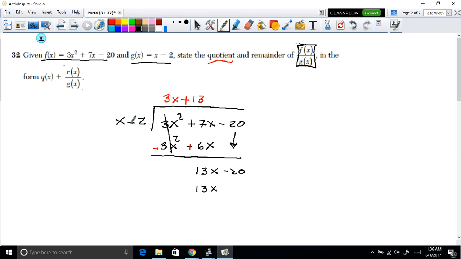Now, how about negative 2? Negative 2 times 13, this is negative 26. And again, before you combine like terms, you've got to change the sign. Now that I changed the sign, we can combine. And this is what we wanted. We always want the first term to cancel out in a long division. And if we combine this correctly, this is a 6.